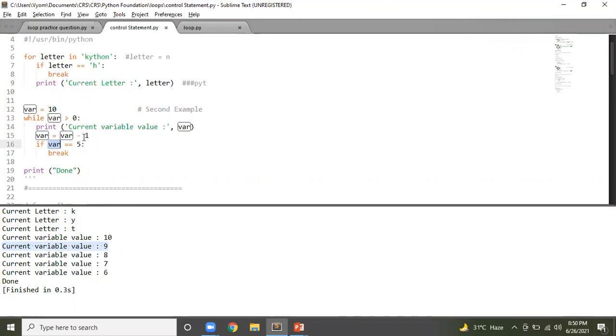The moment 5 equals 5, what will happen? The break statement gets encountered. We exit from this loop then and there itself, print done, and we are complete.